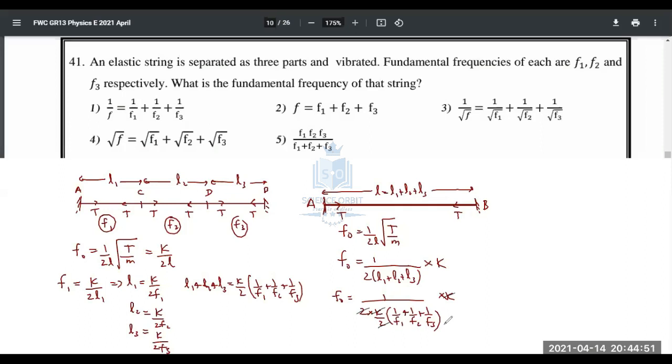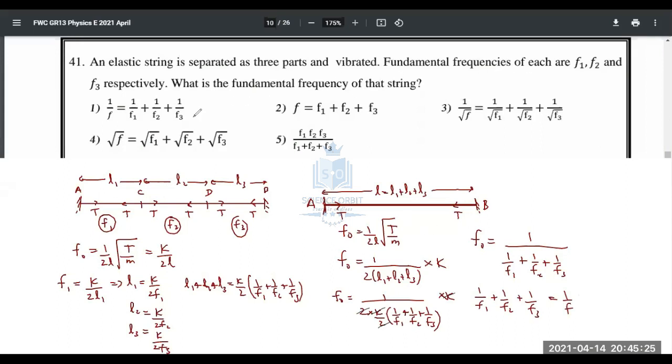Ultimately, if you look closer, you have f naught on the left side, and on the right side you have 1 over 1 plus f plus 1 plus f2 plus 1 plus f3, right? This is the final answer, but there isn't an answer like that. So what can I do, people? Either side, if I take it upside down, you take this up, you take f naught down. So you will be getting 1 over f1 plus 1 over f2 plus 1 over f3. That is equal to 1 over f.